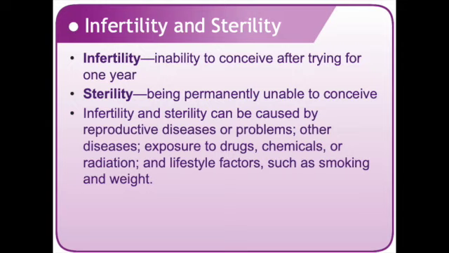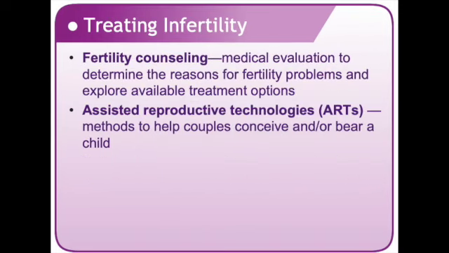Reproductive diseases and problems with the reproductive organs are the main causes of infertility and sterility. Certain diseases like diabetes and some prescription drugs, such as those for high blood pressure, may lessen fertility. Being exposed to drugs, chemicals, and radiation can interfere with fertility as well. The same is true of sexually transmitted infections and smoking. Excessive physical activity, being overweight or underweight, and aging can also lead to fertility problems.